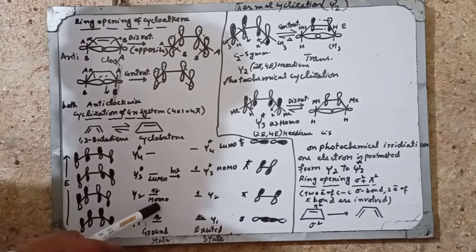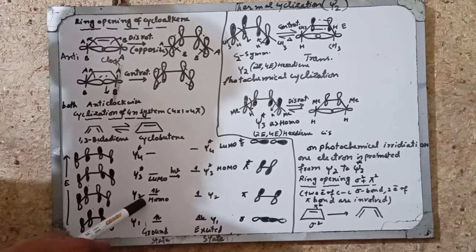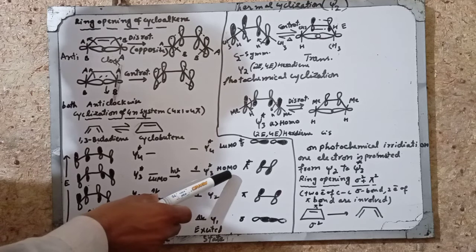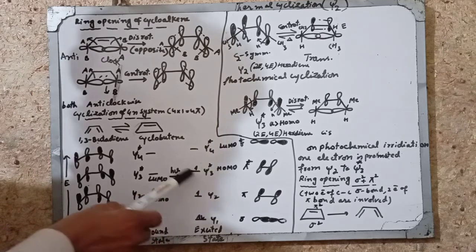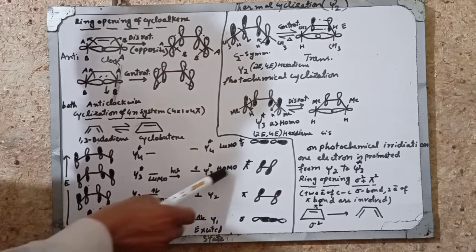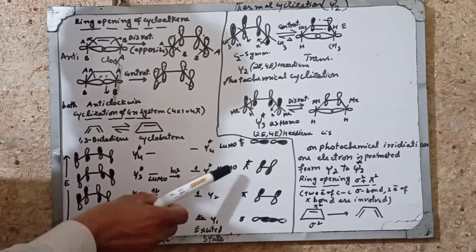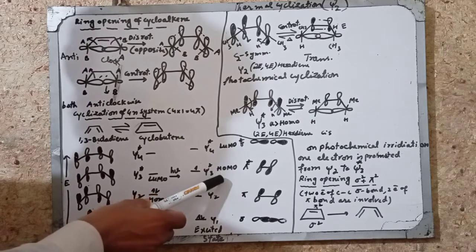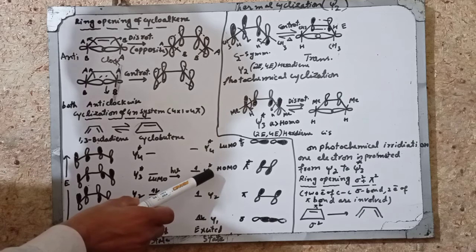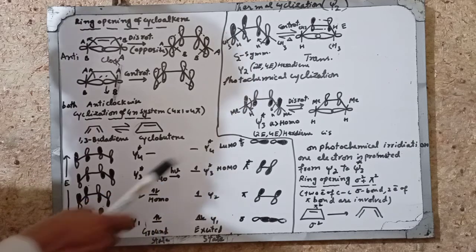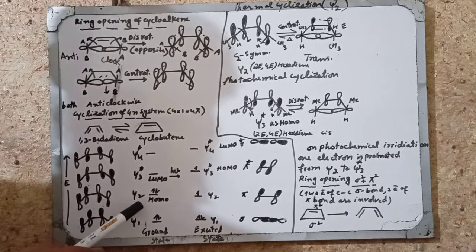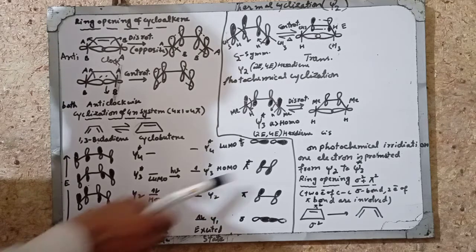When an electron is excited from psi 2 to psi 3 star by irradiation with light, then the highest occupied molecular orbital will become psi 3 star. So during photochemical cyclization, overlap of psi 3 star occurs. In the ground state, overlap of psi 2 occurs because it is the highest occupied molecular orbital.